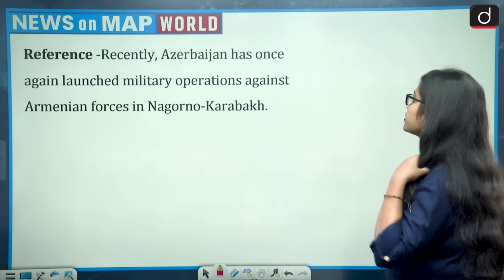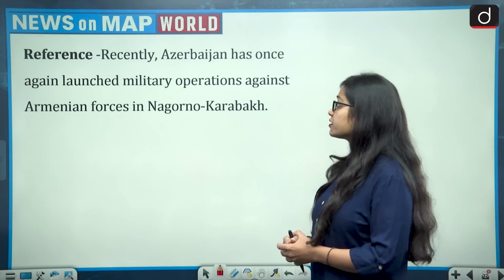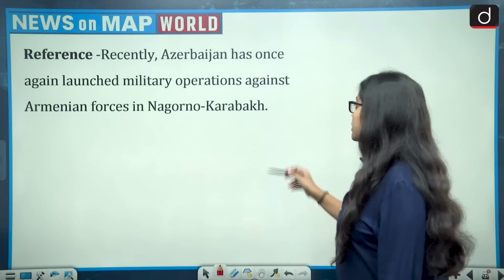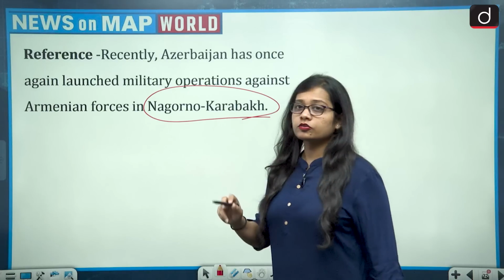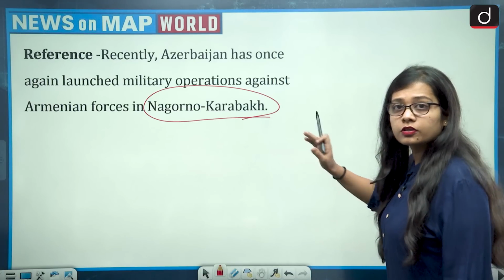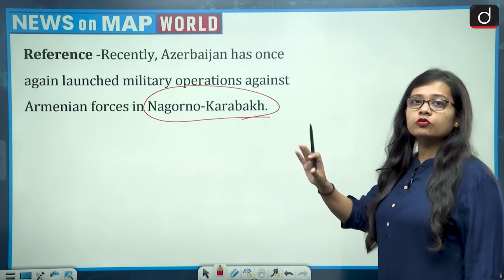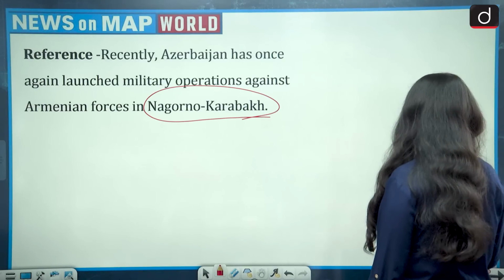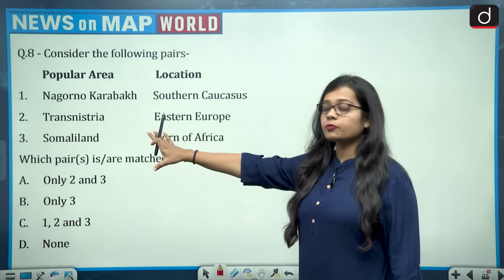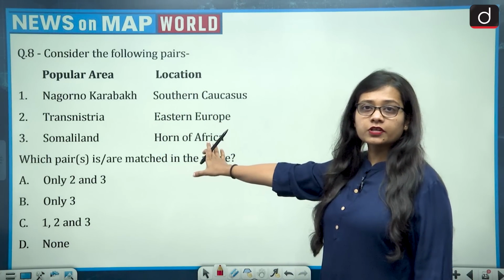The reference says, recently Azerbaijan has once again launched military operations against Armenian forces in the Nagorno-Karabakh region. So this brings the Nagorno-Karabakh region to the news. It is very much in the news, and knowing about the location of Nagorno-Karabakh is very important for you people. So the question says, consider the following pairs. On one side we have the popular area, while on the other side we have the locations.